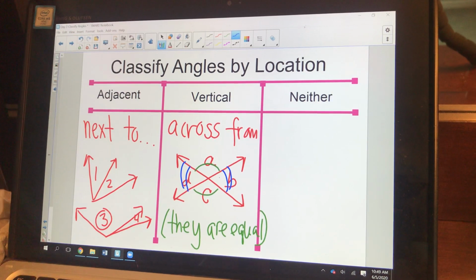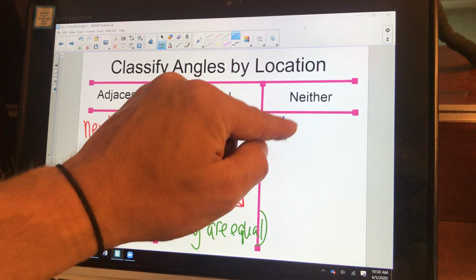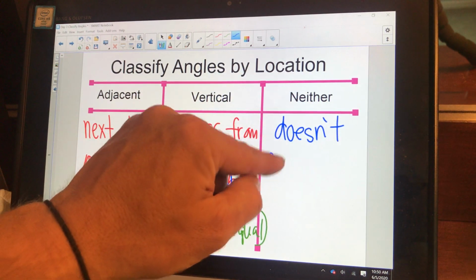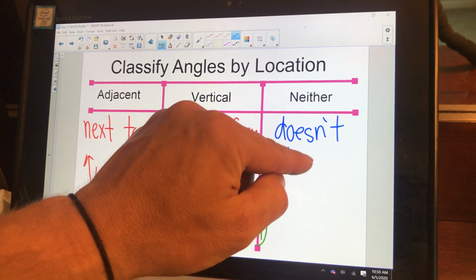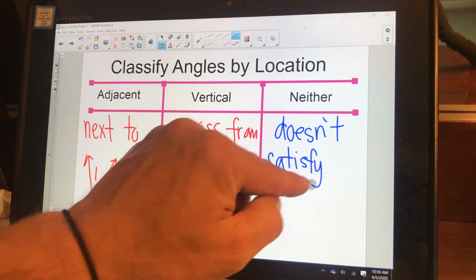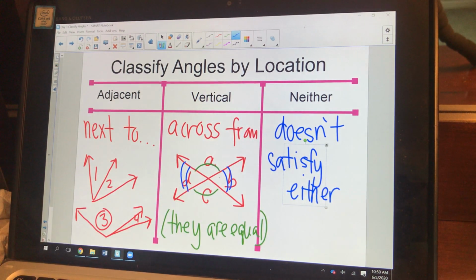Now, neither is the category that doesn't satisfy either of the other two.